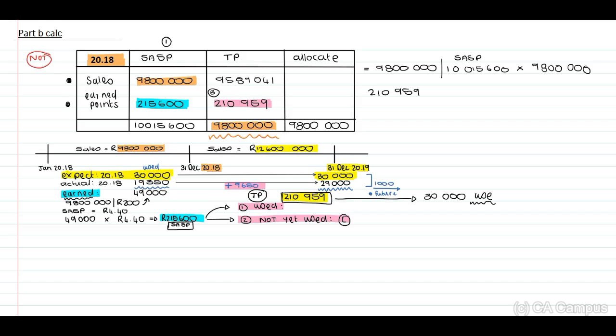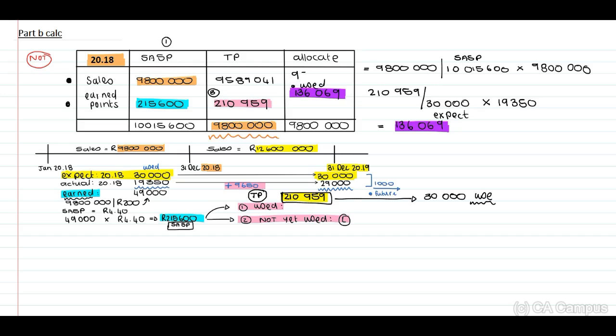Okay, so now we need to allocate that 210,959. We need to divide this by the 30,000 that we expect to be used times the actual that were used for 20.18, 19,350. And this is an amount of 136,069. I'm running out of colors here, guys. 136,069. I'm going to indicate this here. Purple, guys. 136,069. Now, this is what they have used.